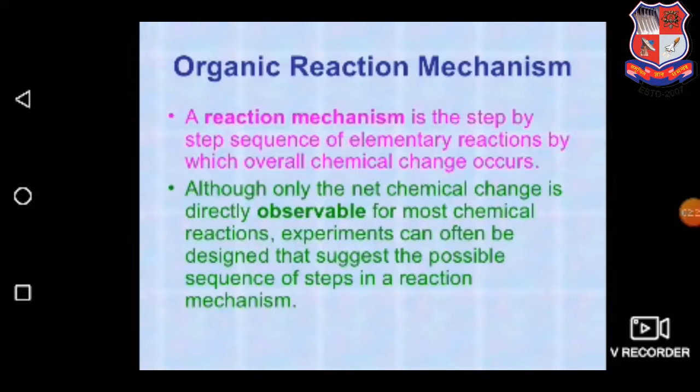Organic reaction mechanism is the step-by-step sequence of elementary reactions by which overall chemical change occurs. Although only the net chemical change is observed for most chemical reactions, experiments can often be designed that suggest the possible sequence of steps in a chemical reaction.